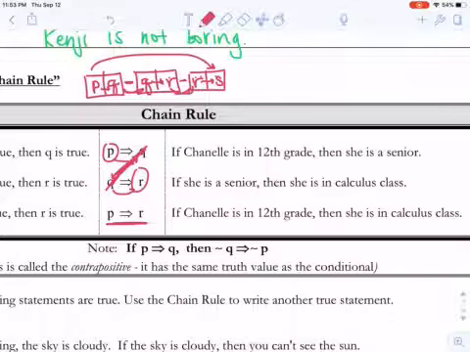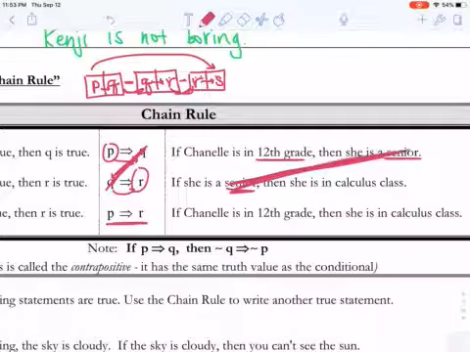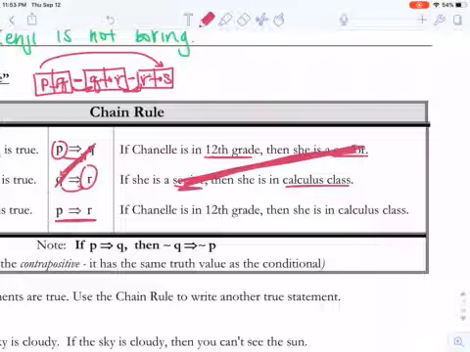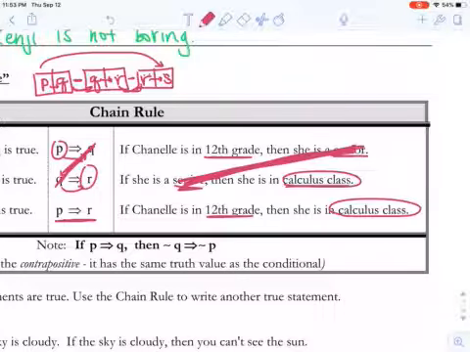If Chanel is in 12th grade, then she's a senior. Notice the next sentence starts with she's a senior, so it matches up here, right? And if those two match up, we can skip them and end with she's in calculus. Because these two match up, the final conclusion we can come up with is that if Chanel's in 12th grade, then she's in calculus class.